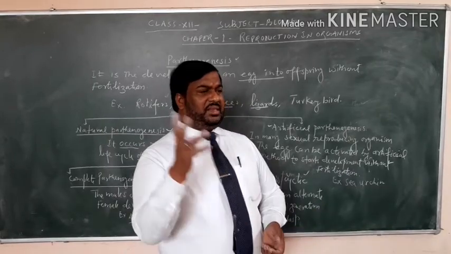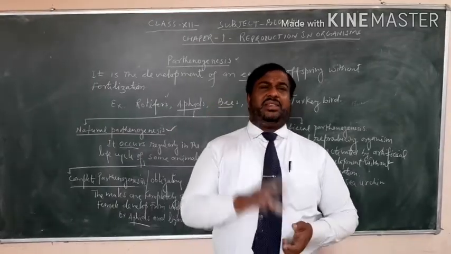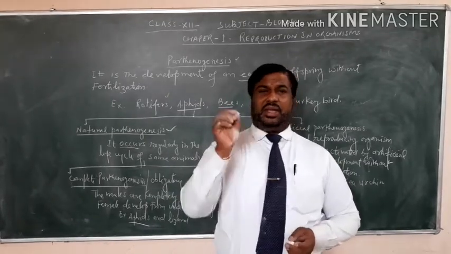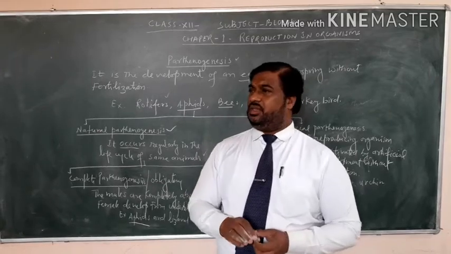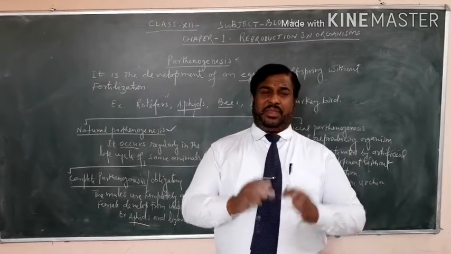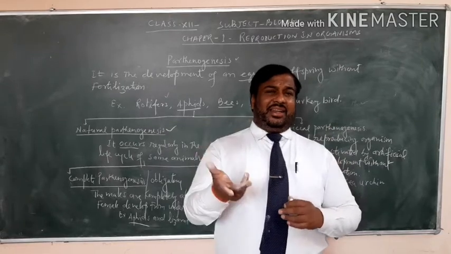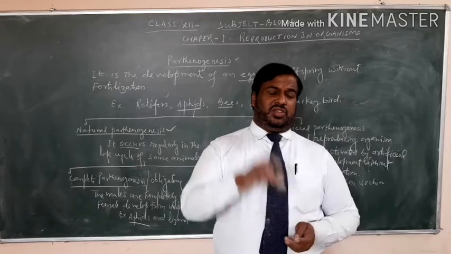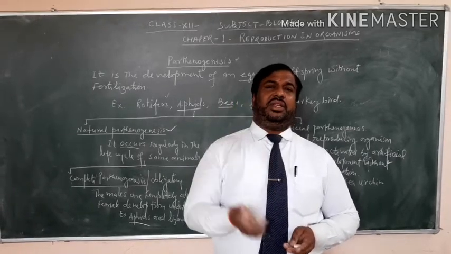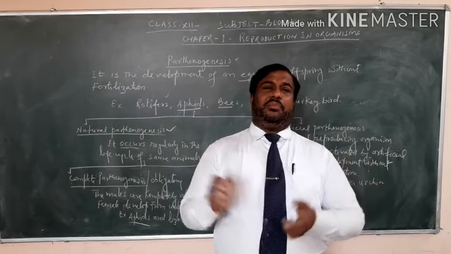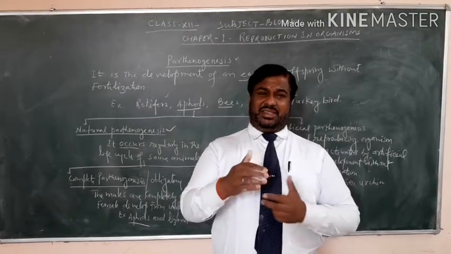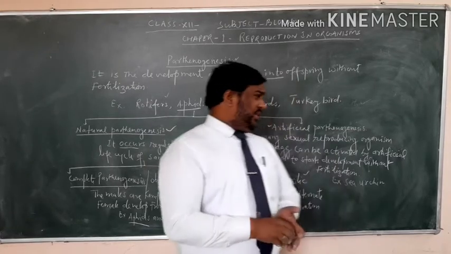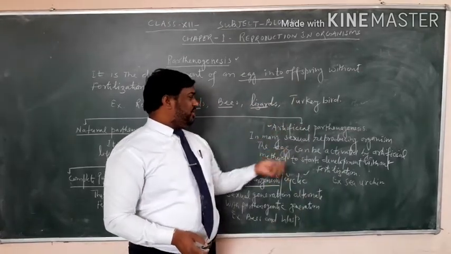What will happen in bees? Bees have 3 kinds of members. One is queen, one is worker and one is drones. So the egg directly develops into new bees known as drones. So drones are formed parthenogenetically, means they are haploid in nature. So this is an alternation of parthenogenesis. Next is artificial parthenogenesis.